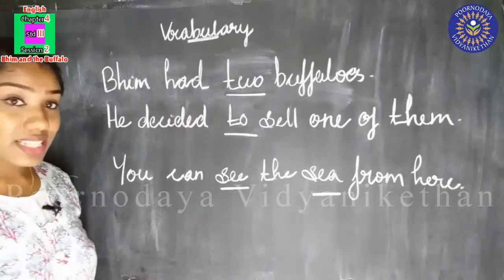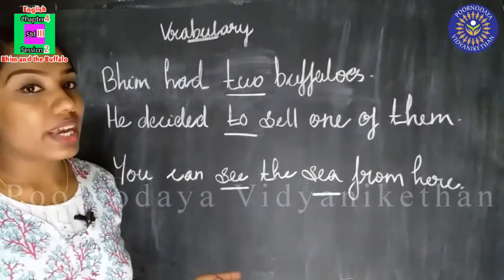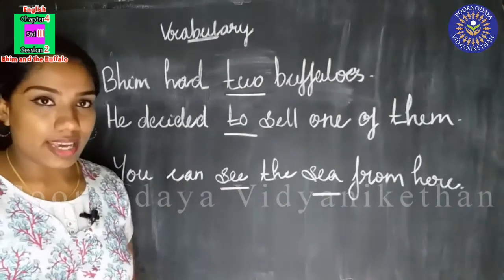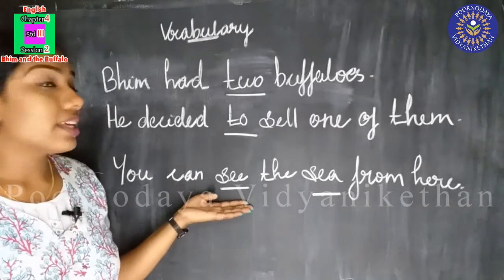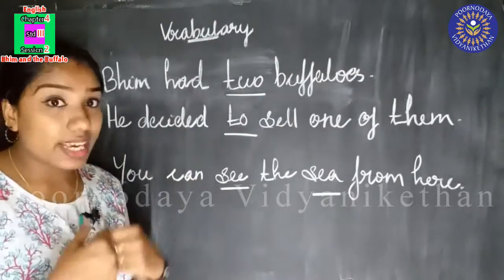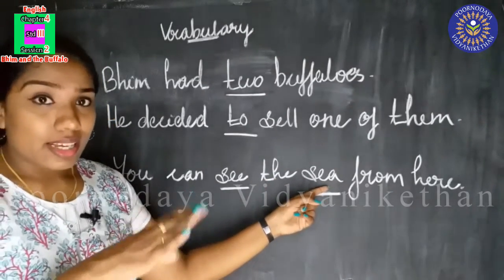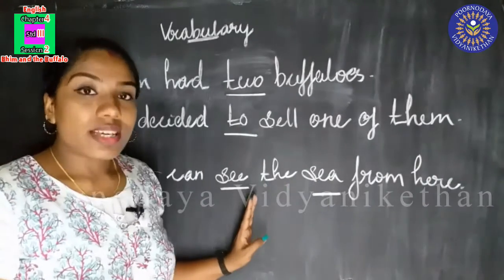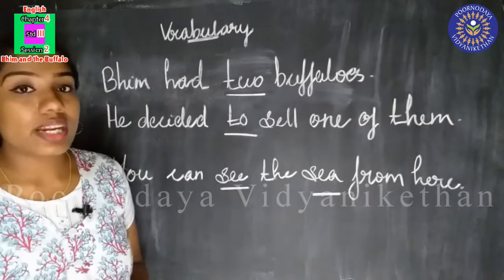But the difference is that their spelling is different and the meaning is also different. You can see the sea. This here, the spelling of sea is S-E-E. That means to see something. And what about this S-E-A? It is the ocean, the sea. Here, both of these seas are having different meanings and different spellings.